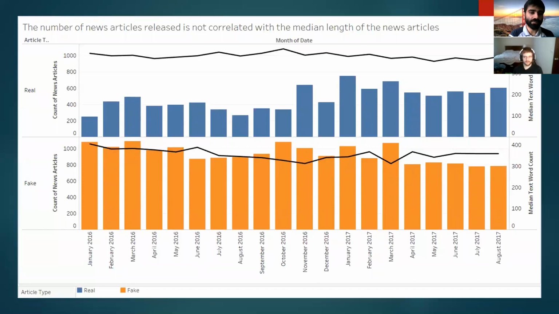And when we talk about fake news articles, although the number of fake news articles is higher here, there's no correlation to the word count again. The number of fake news articles could go up, and the median count could go up or down, and basically one is not predictive of the other.